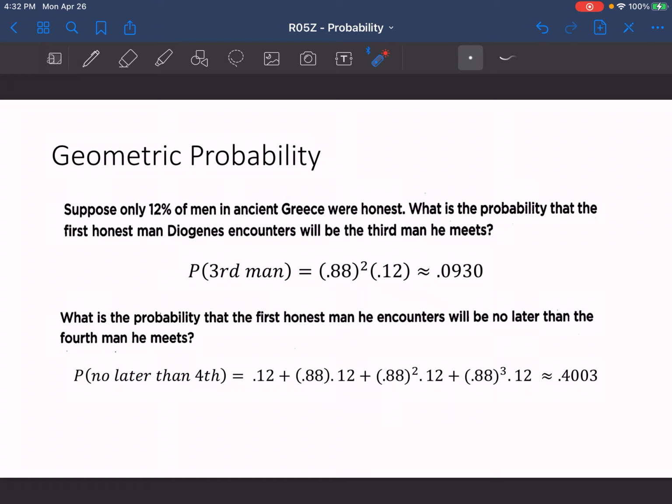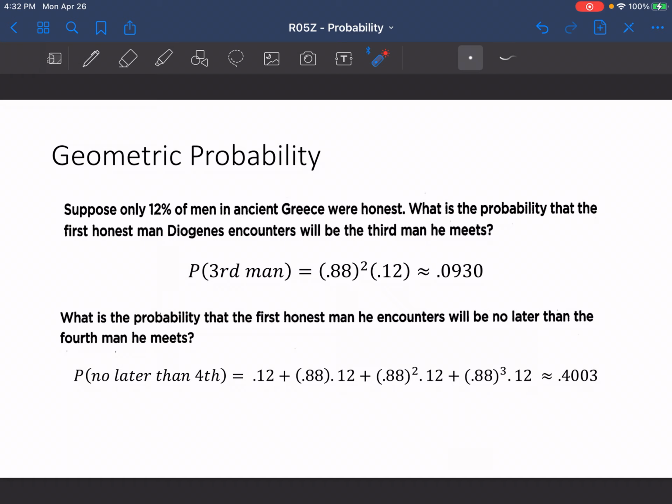So suppose only 12% of the men in ancient Greece were honest. What is the probability that the first honest man Diogenes, however you say that word, encounters will be the third man he meets? And so in this case, it's fairly similar. Will be the third man he meets is definitive. That's actually when he gets to the third man, this is what happens. So in this case, we would use PDF. And so the probability would be 0.12, and our X value would be 3 in this case. And that should give us the probability that we need.